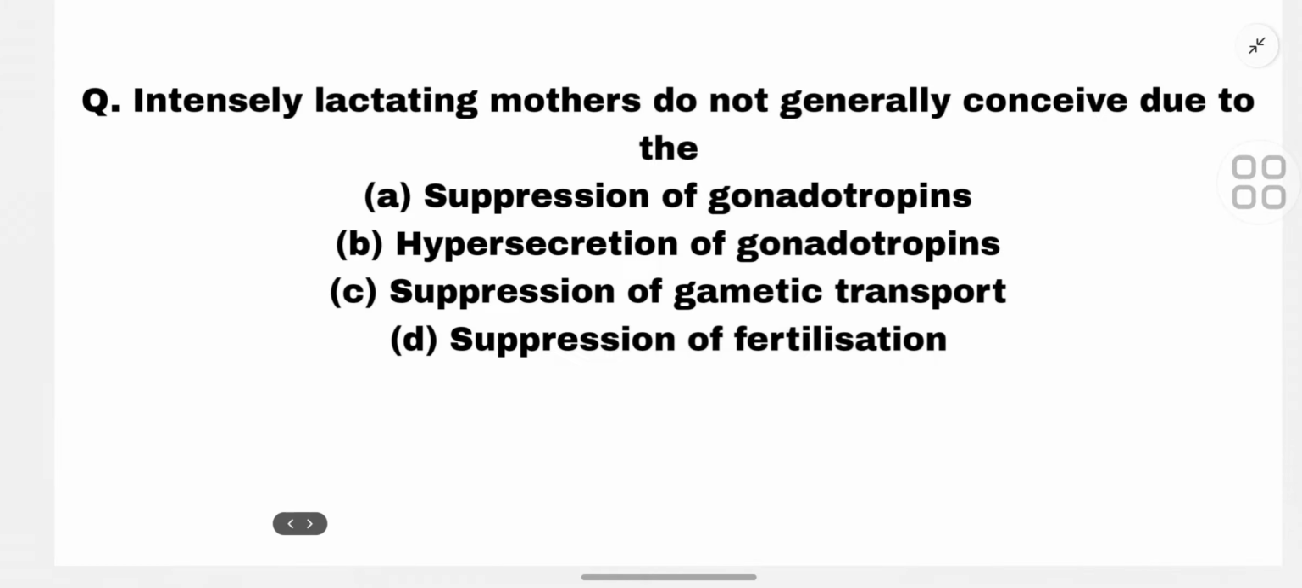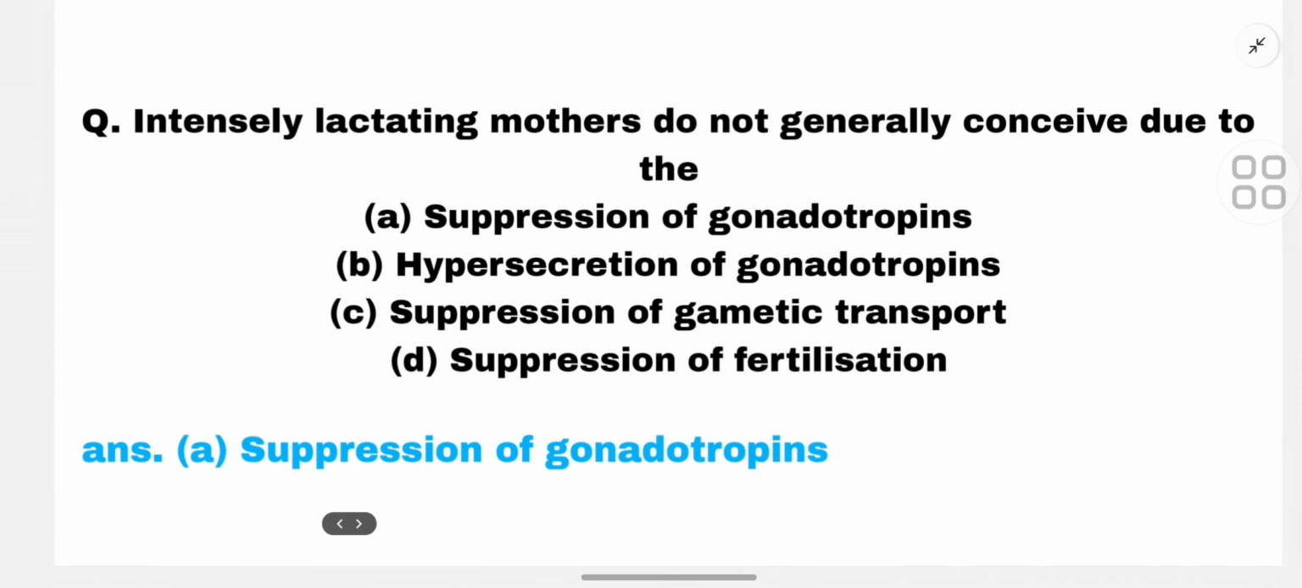The next question is, intensely lactating mothers do not generally conceive due to A. suppression of gonadotrophin, B. hypersecretion of gonadotrophin, C. suppression of gametic transport, D. suppression of fertilization. So the correct option is A, suppression of gonadotrophin.